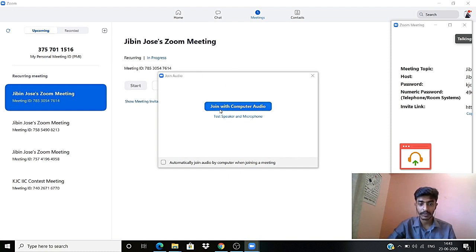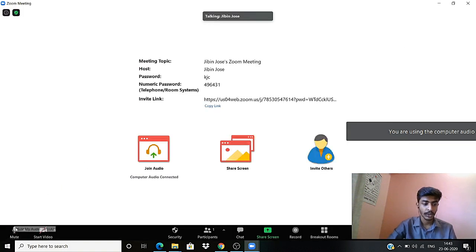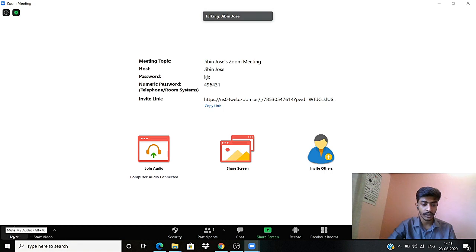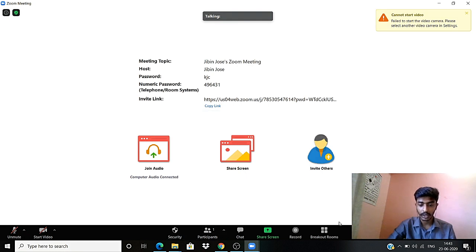You will have to press join with computer audio, and here you can see that there are options of mute, and a green bar keeps on varying based on what you speak. That shows that your audio is active. You can also mute it, and here is a chance of starting your video. Now let's move on and learn what are the different things that you can do here.